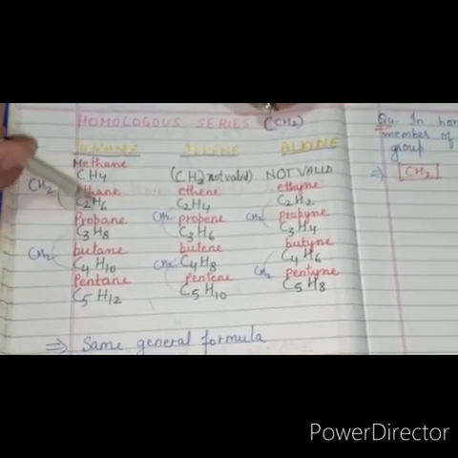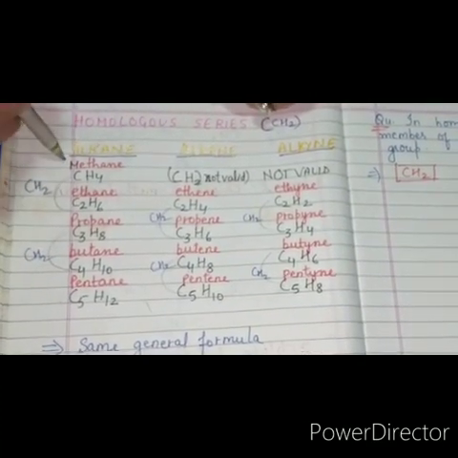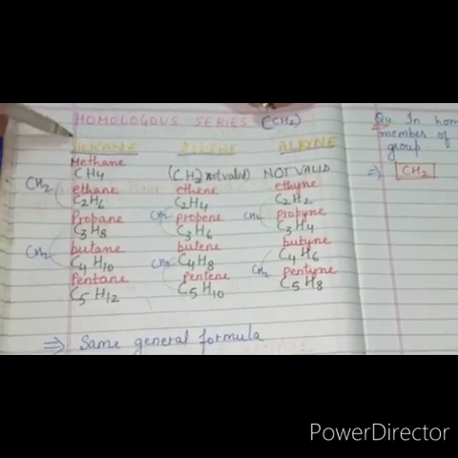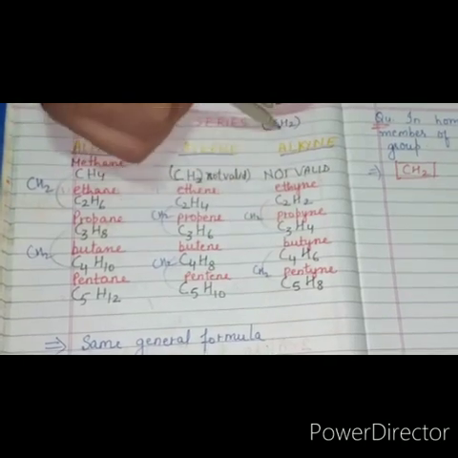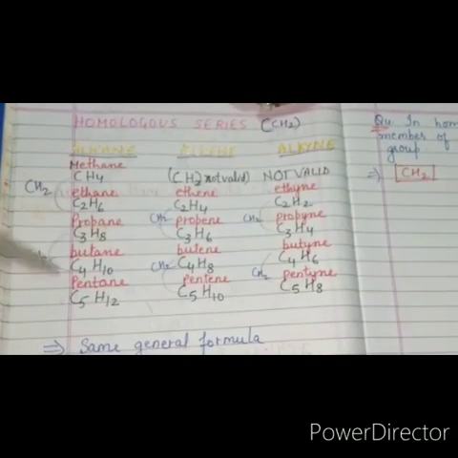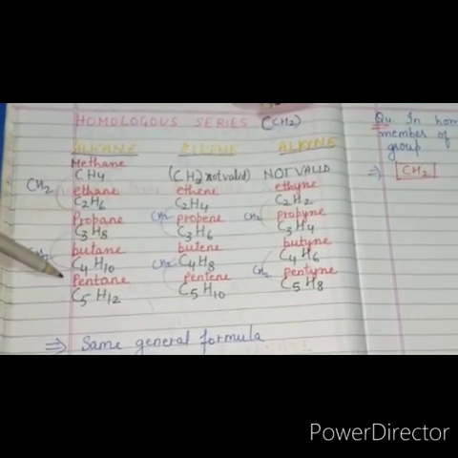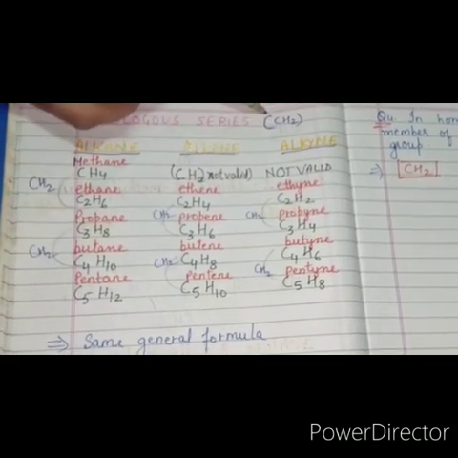A homologous series means all the members of the same group: these all are members of alkanes, these all are members of alkenes, these all are members of alkynes. The series is said to be homologous when it follows a difference of the CH2 group.